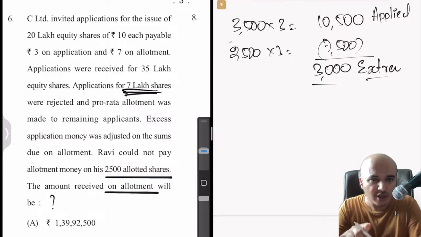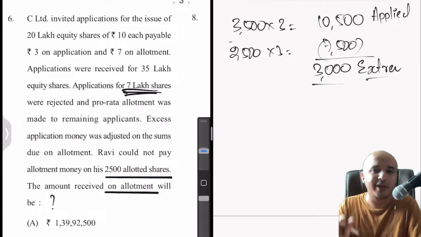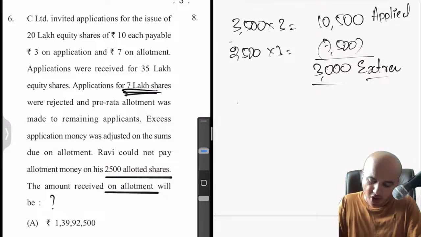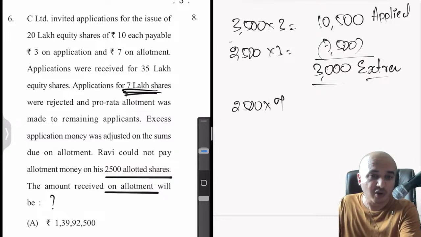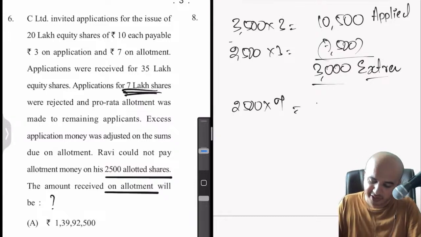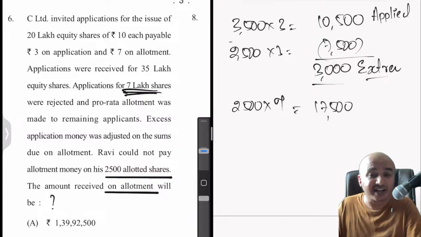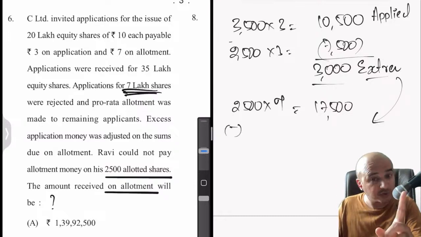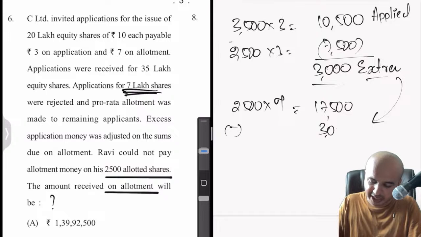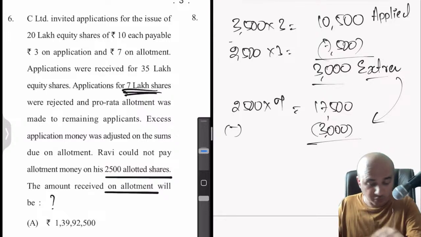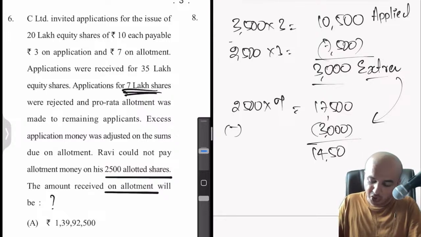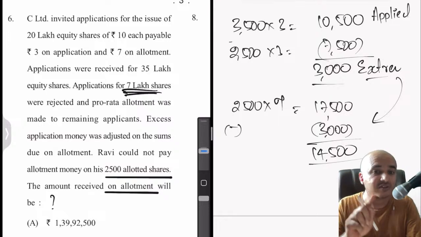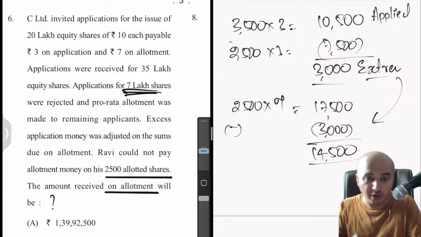So now tell me, how much was he actually supposed to pay? He was supposed to pay on his 2,500 shares allotment money of rupees 7. 25 sevens are 175, so 17,500 is what he was supposed to pay, minus which he has already paid during the application stage, which we just now calculated, 3,000. So when you do the math, how much did he not pay now? 14,500. This is what we did not receive now.